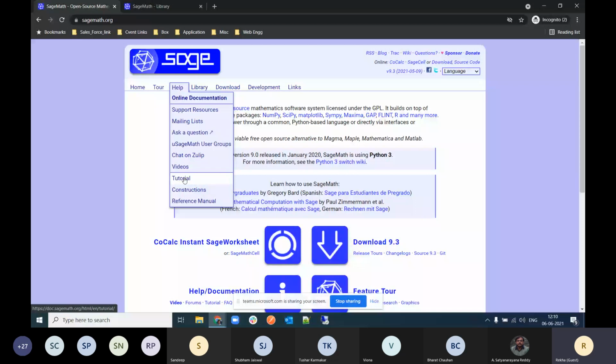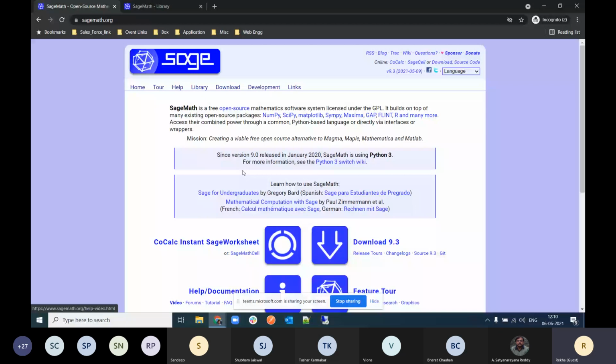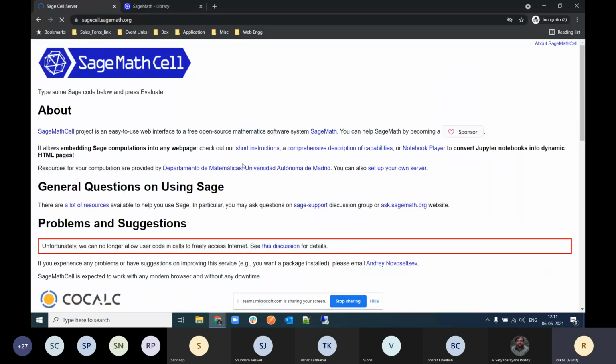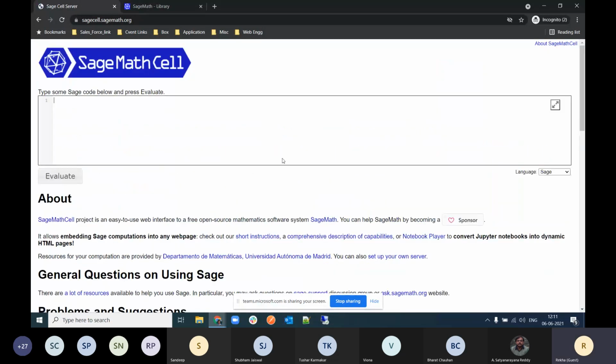If you come below, there is one option called SageMath Cell. If you want to do one or two calculations, you can go over here to SageMath Cell. You have to type your code here.